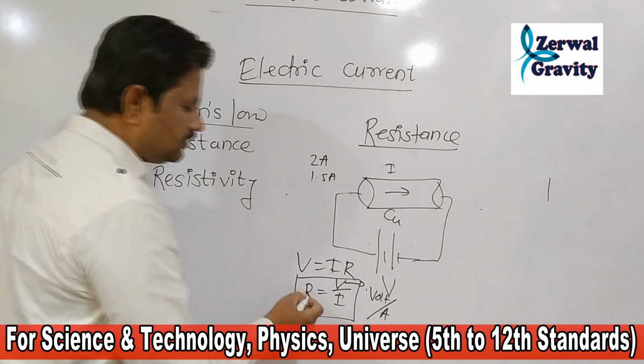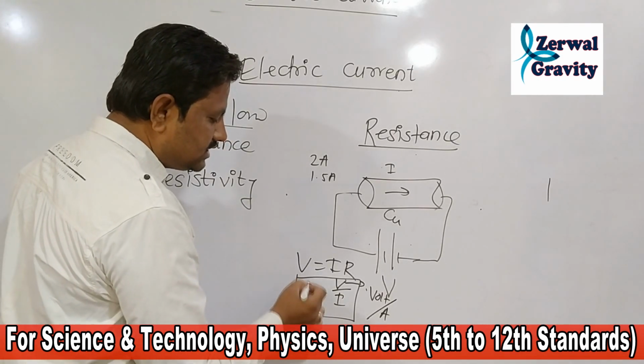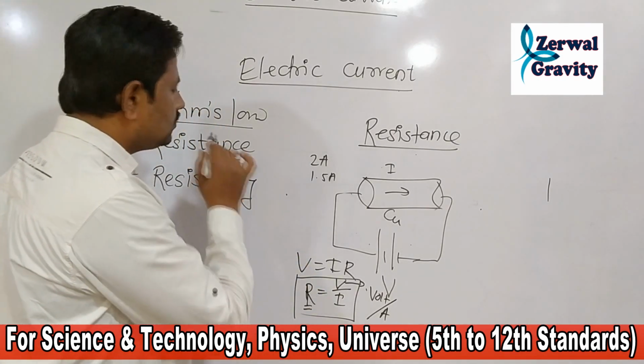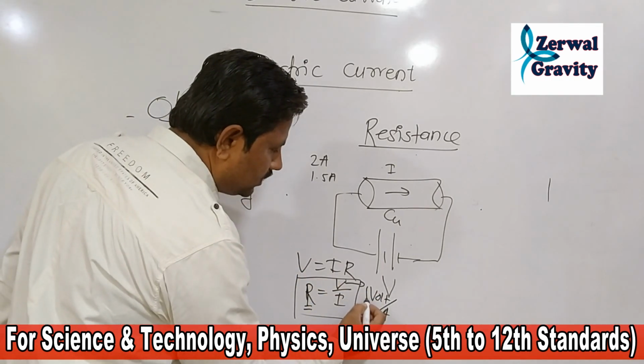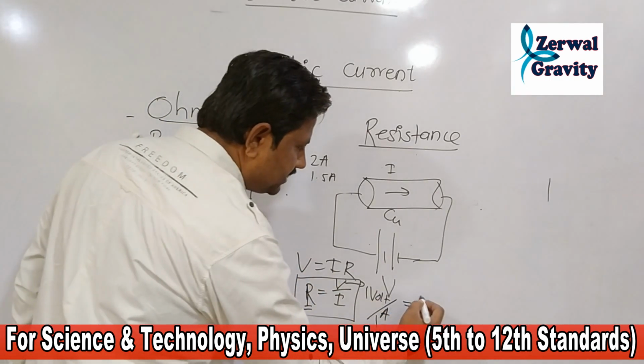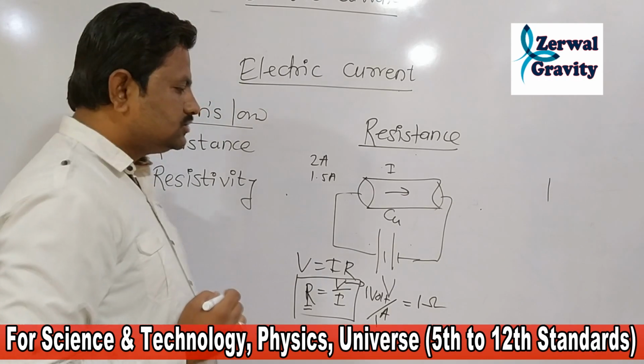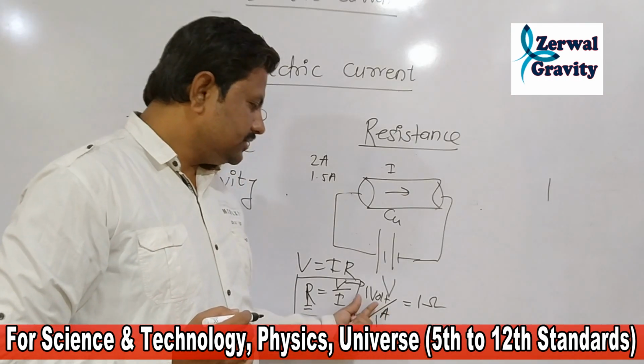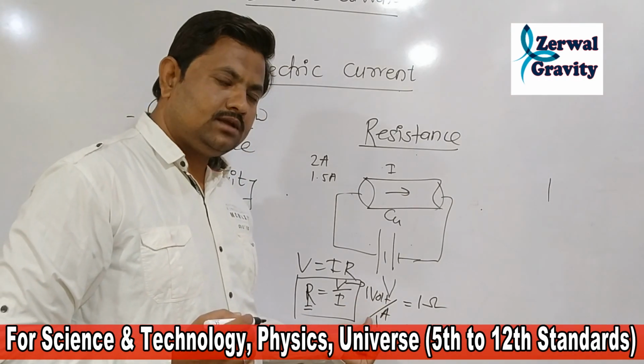But this resistance was first discovered by the scientist Ohm. So in honor of Ohm, the unit of resistance is called the ohm. This 1 volt upon 1 ampere is replaced by 1 ohm. So what is meant by 1 ohm? 1 ohm is equal to 1 volt upon 1 ampere.